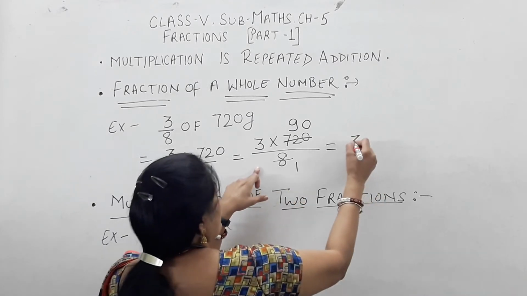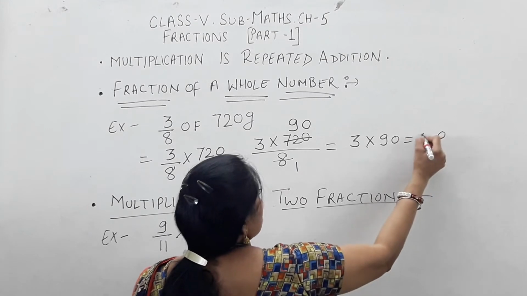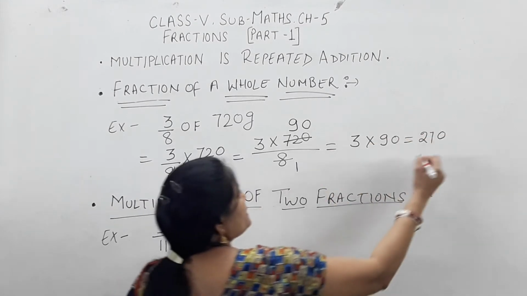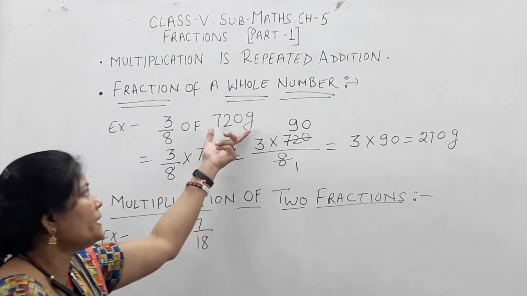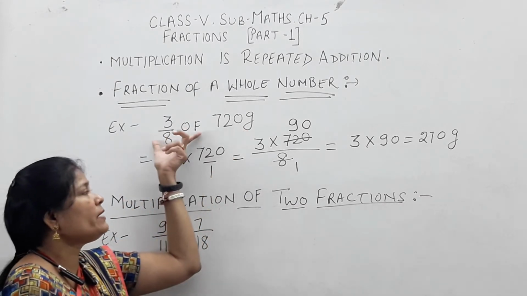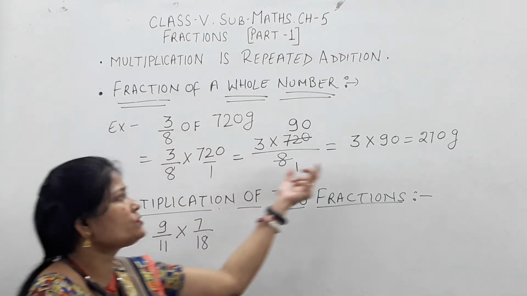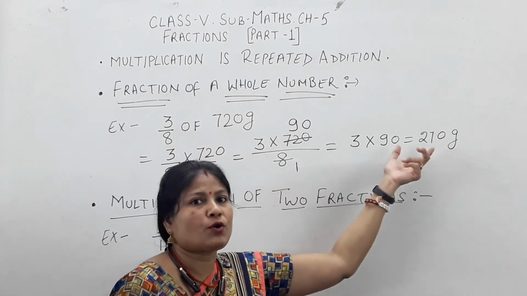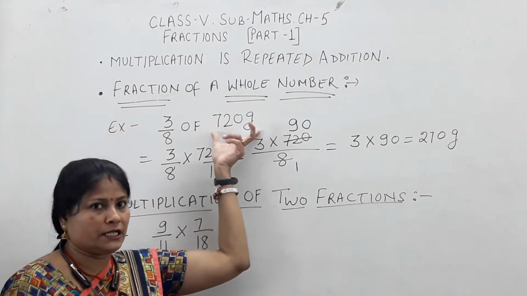So 3 multiply 90 gives 270, and 9 3s are 27. So 270 grams, means 720 grams. We are finding 3 by 8 of 720 grams. So 720 grams is reduced into 270 grams because this is a 3 by 8 part of 720 grams.